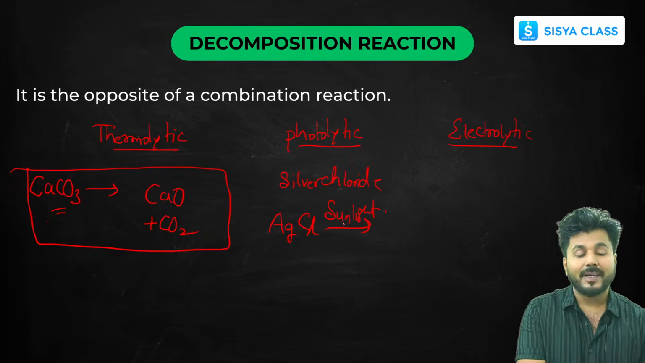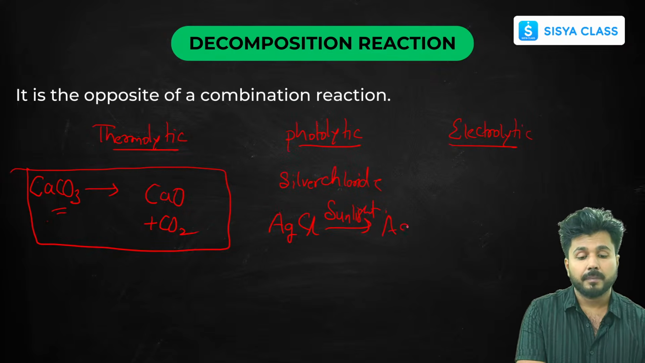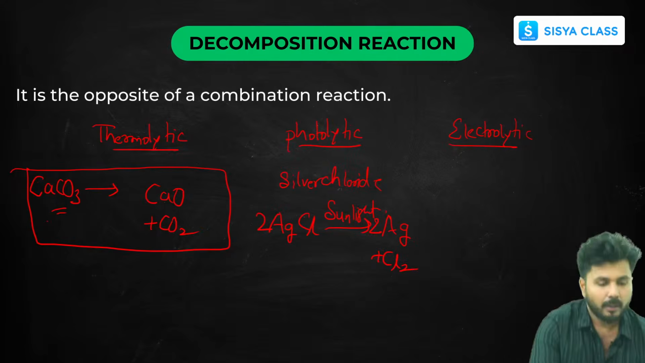Now here silver chloride in the presence of sunlight breaks down into silver and chlorine molecule. In order to balance it, let's balance it now. So this is a balanced reaction. So I hope you have understood this reaction. Now let me continue.